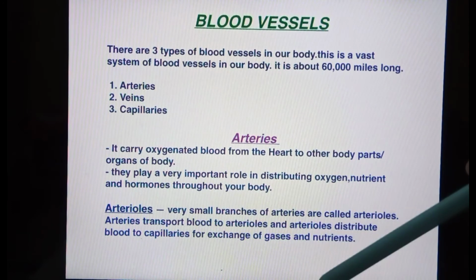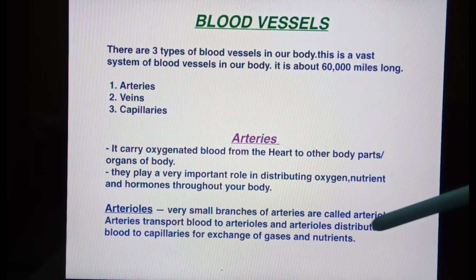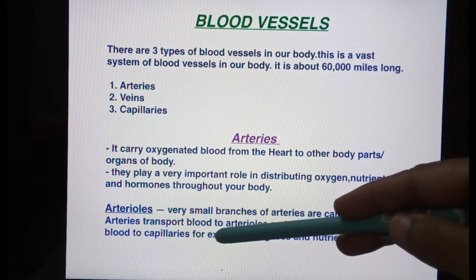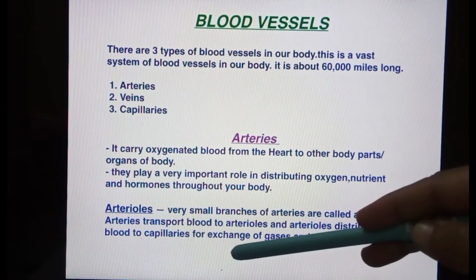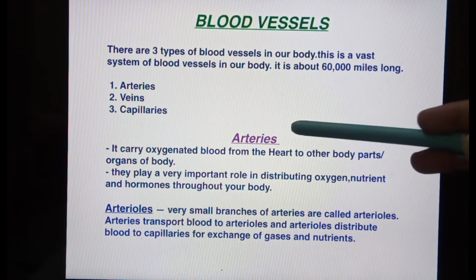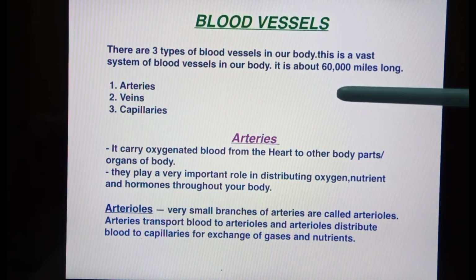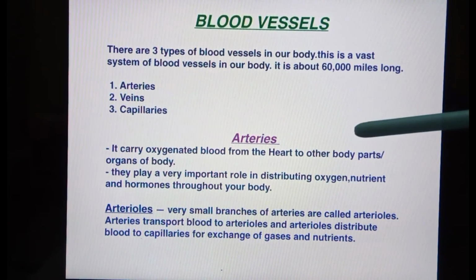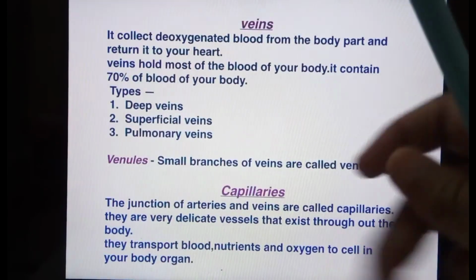And next are the arterioles. Very small branches of arteries are called arterioles. Arteries transport blood to the arterioles, and arterioles distribute blood to capillaries for exchange of gases and nutrients. Arteries are further divided into small parts. These small branches are called arterioles, and these arterioles connect with the venules. I explained this.